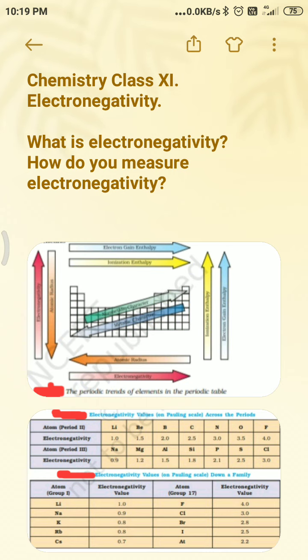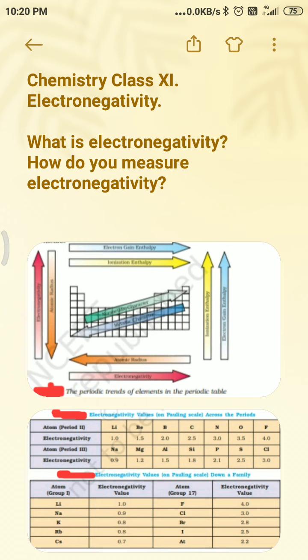Across a period, electron gain enthalpy increases, and ionization enthalpy also increases. From bottom to top, electronegativity increases and atomic radius decreases.